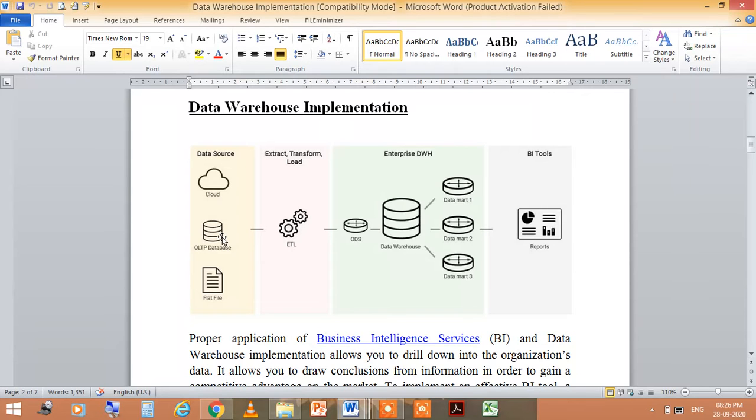After that, this ETL, extract, transform and load, the data will be further transferred to the enterprise data warehouse. In this enterprise data warehouse, you see the operational database system and the data warehouse, and these small data mart 1, data mart 2 and data mart 3 are subject-wise filtration of the data. Then the data will be transferred to the BI tools, in the form of reports. So this is basically an overview of the implementation of the data warehouse.